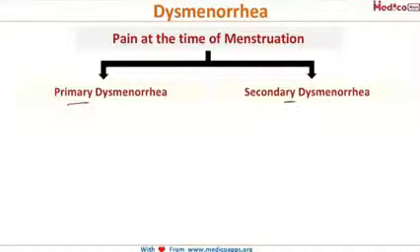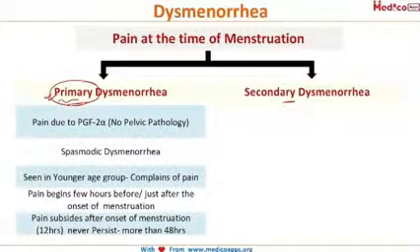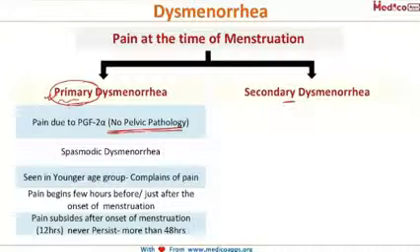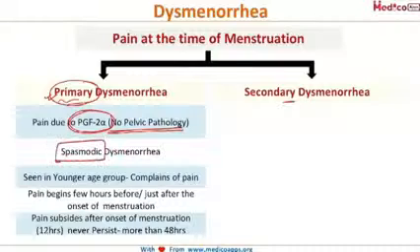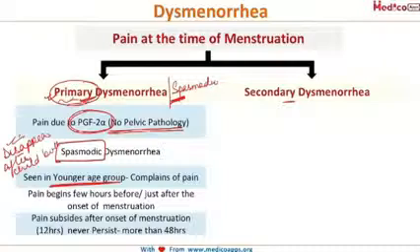So first let's talk about the primary dysmenorrhea, and as the name suggests, primary. In this there will be no pelvic pathology, and the pain is because of the prostaglandin PGF-2α that causes myometrial contractions and spasm of the uterus, and therefore this is also called spasmodic dysmenorrhea. So primary dysmenorrhea is synonymous with spasmodic dysmenorrhea, and you can get a question either as primary dysmenorrhea or the features of spasmodic dysmenorrhea. Remember, they are one and the same thing. Now the next important feature is that it is seen in the younger age group, and it usually disappears after childbirth.